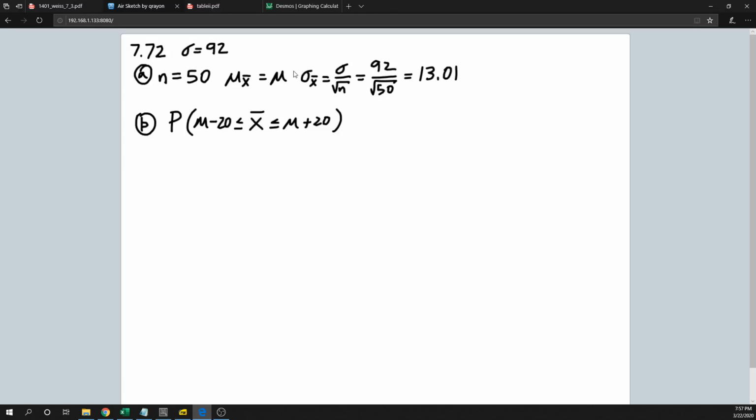You won't really know what this is, because if you already knew the population mean, then what's the point of taking a sample? Okay. All right. So we are just going to proceed like we did before. And you'll see that we don't really need to know exactly what that is when we go to do this.